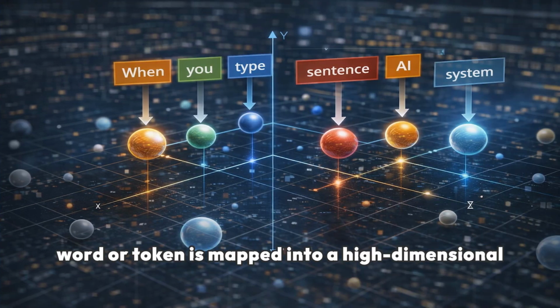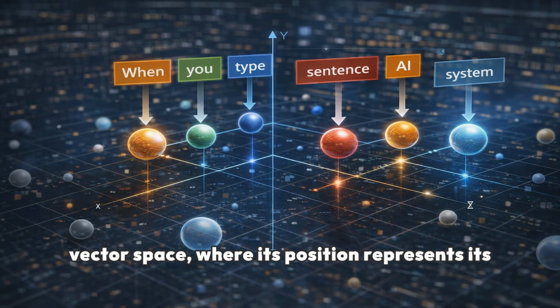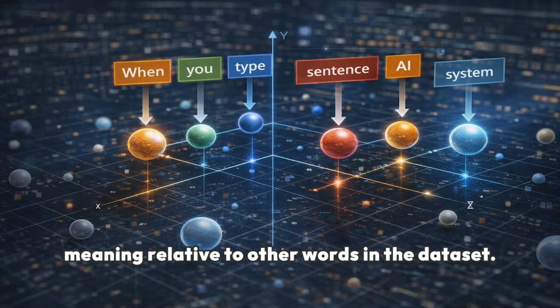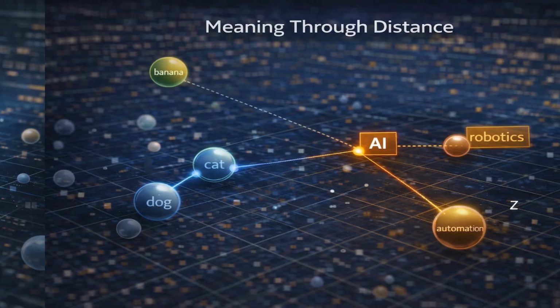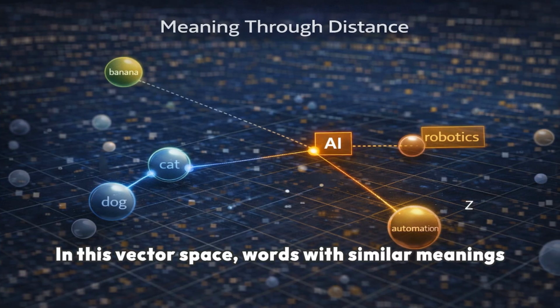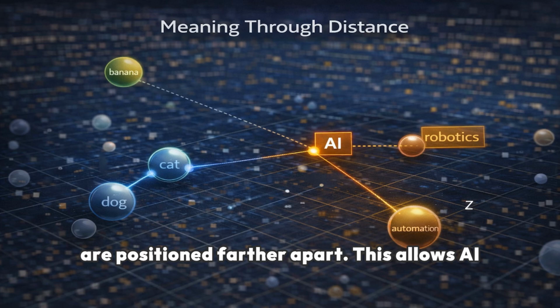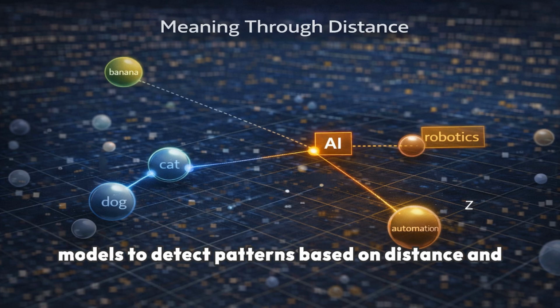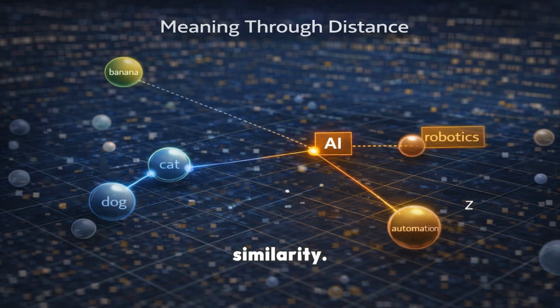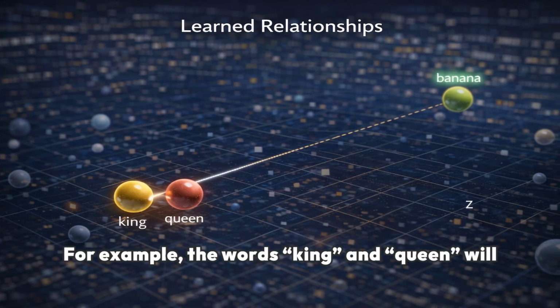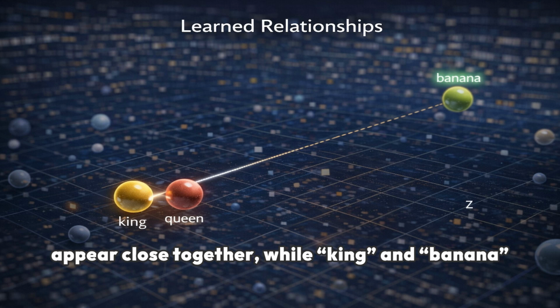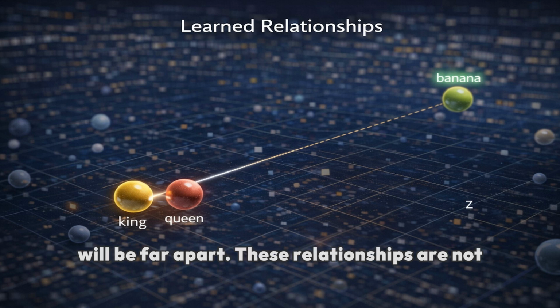Each word or token is mapped into a high-dimensional vector space, where its position represents its meaning relative to other words in the dataset. In this vector space, words with similar meanings are placed closer together, while unrelated words are positioned farther apart. This allows AI models to detect patterns based on distance and similarity. For example, the words king and queen will appear close together, while king and banana will be far apart.